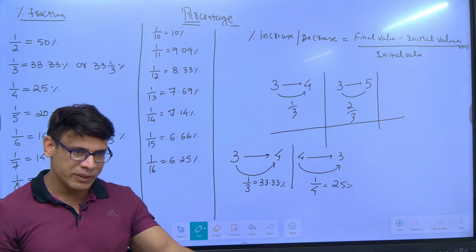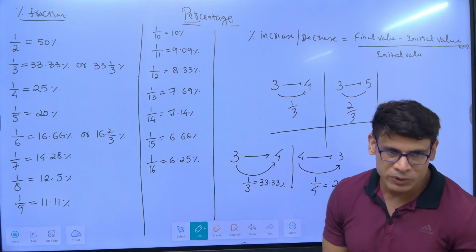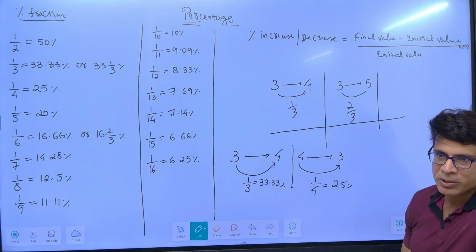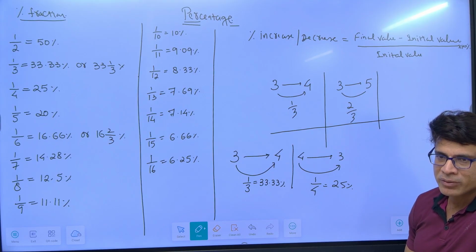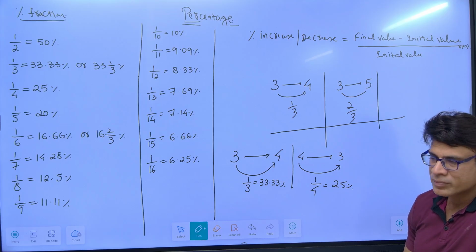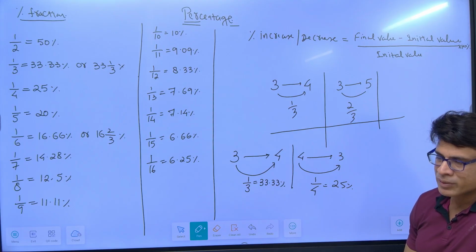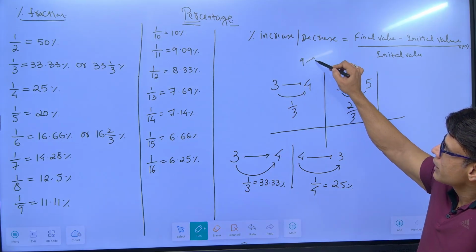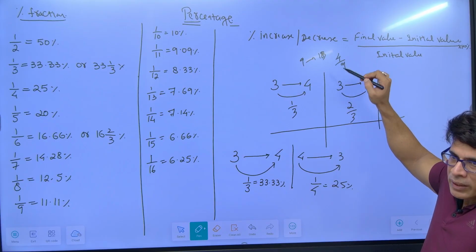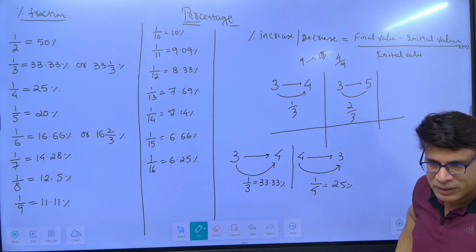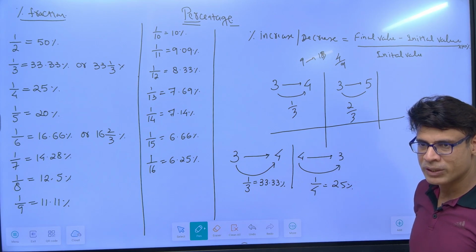Now if 7 becomes 9, what is the increase? 2 over a base of 7. So 2 by 7 I have to find out. What is 1 by 7? Double of it. 28.56. If 9 becomes 13, there is an increase of 4 over a base of 9. I have to find out 4 by 9. What is 1 by 9? 11.11. 4 by 9 will be 44.44.